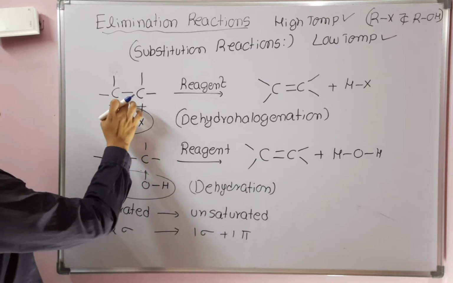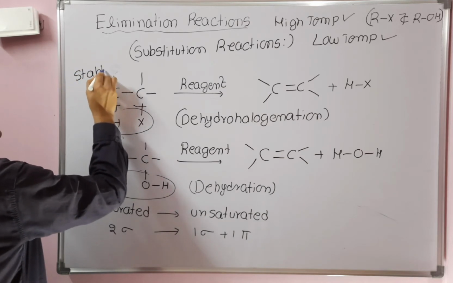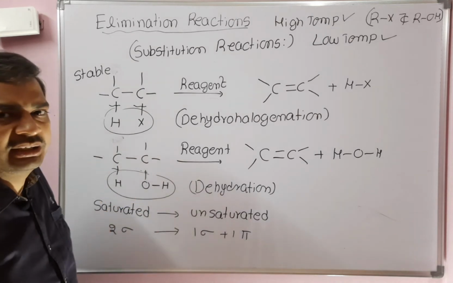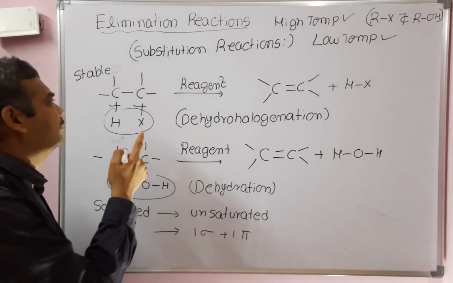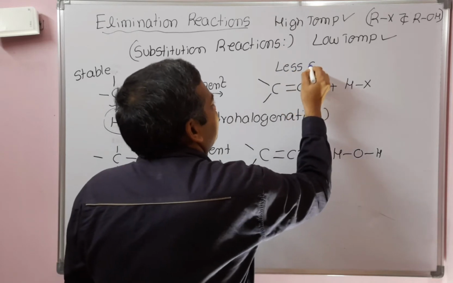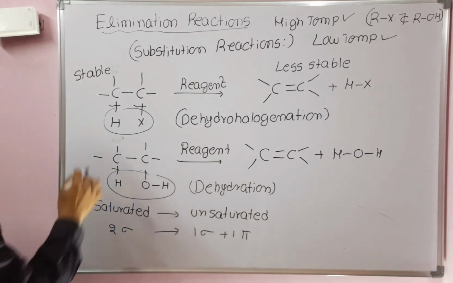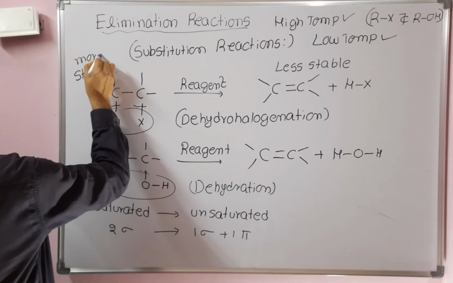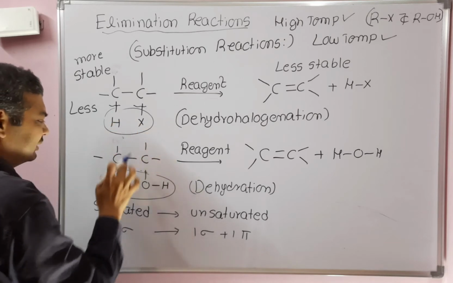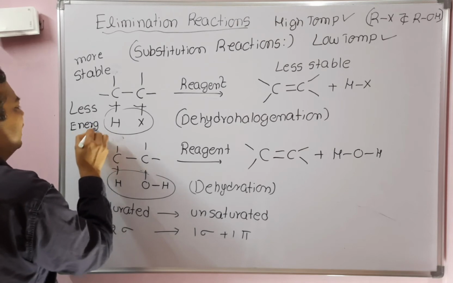Remember one point here. These are saturated compounds, those are unsaturated compounds. Generally, saturated compounds are stable compounds. Alkanes are more stable than alkenes, and alkenes are more stable than alkynes. The least stable is alkyne, the middle is alkene, and the most stable is alkane. Now coming to the point, stability is inversely proportional to energy. Since it is more stable, the energy is less. The saturated alkyl halide or saturated alcohol is a less energetic compound.